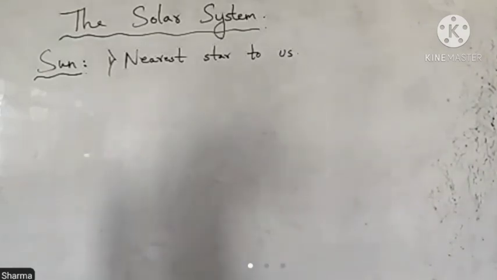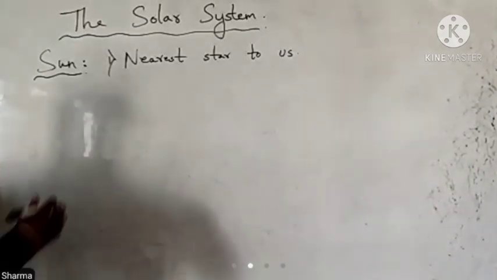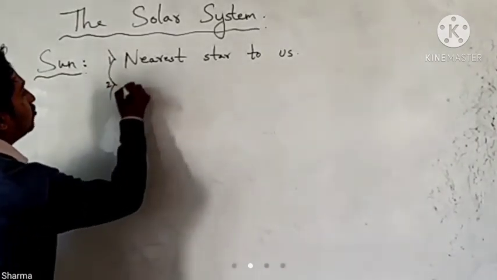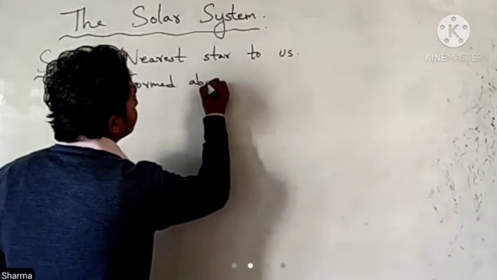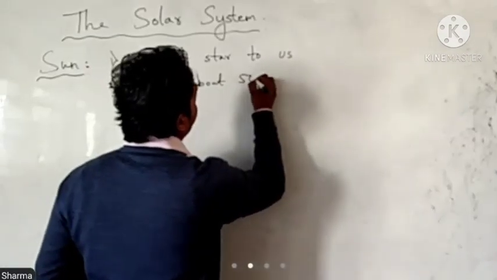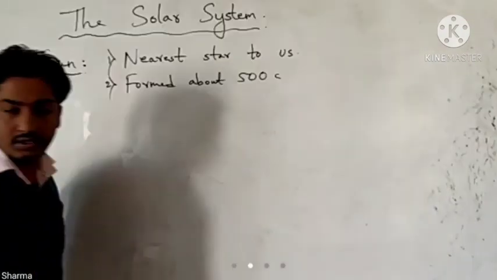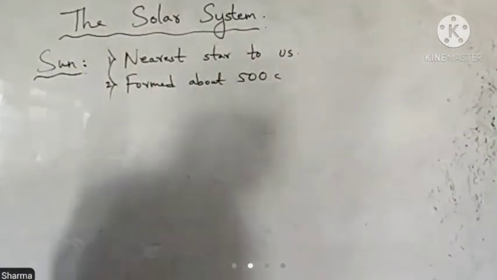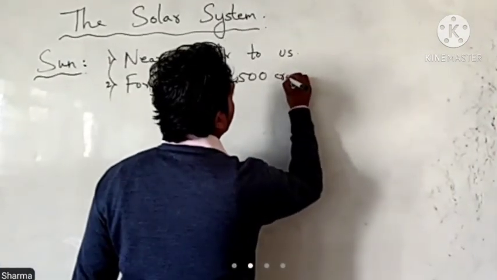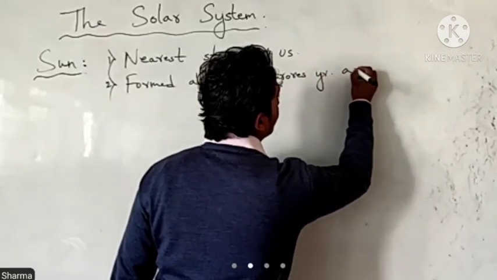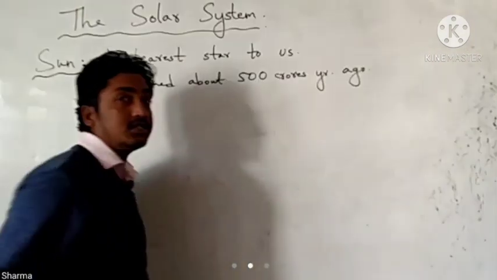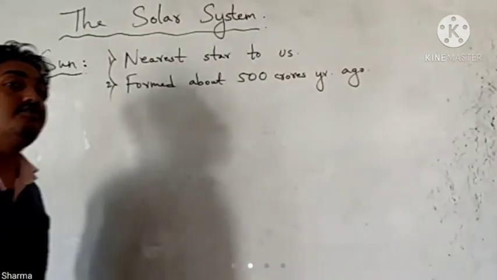It is believed that the sun was formed about 5 billion years ago, that means about 500 crore years ago.